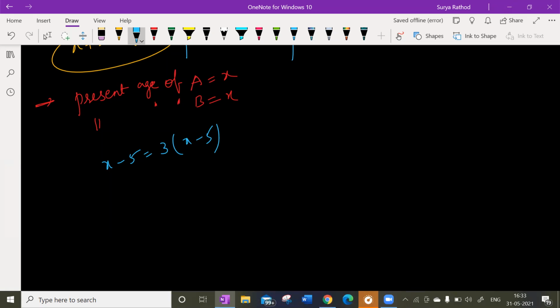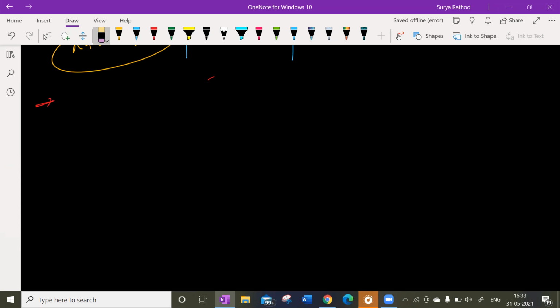Yes, look at this. If you are not understanding that way, let me teach you one more method. First, you understand the question carefully. Let A's age be X and B's age be Y, the present ages.